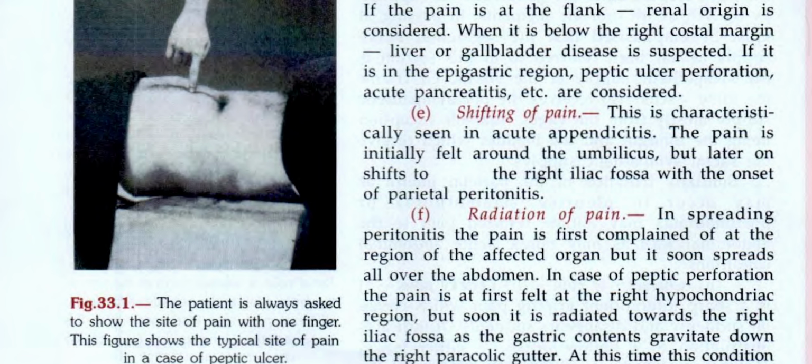Shifting pain. This is characteristically seen in acute appendicitis. The pain is initially felt around the umbilicus but later on shifts to the right iliac fossa with the onset of the parietal peritonitis.